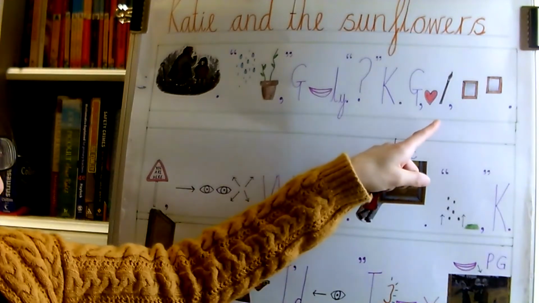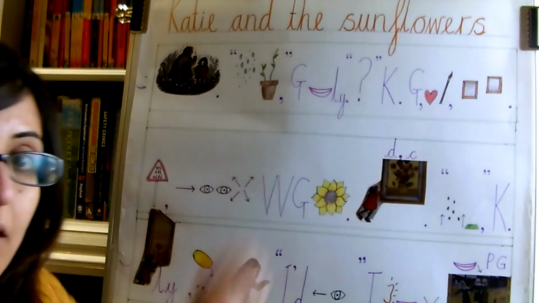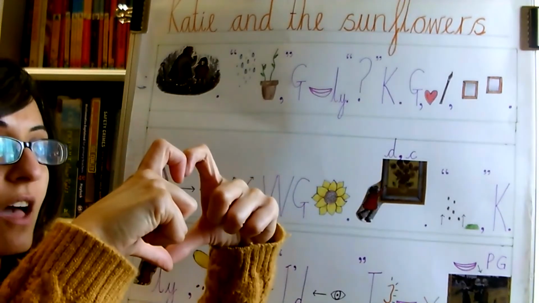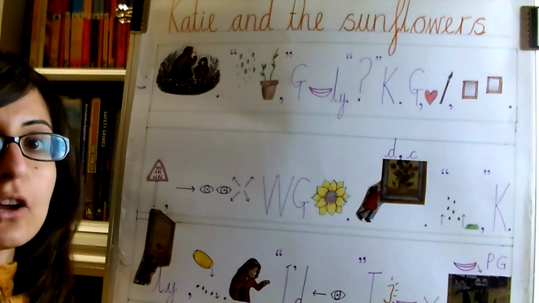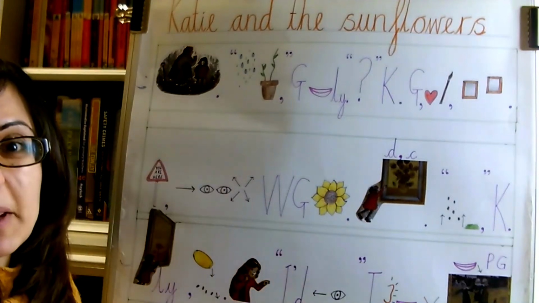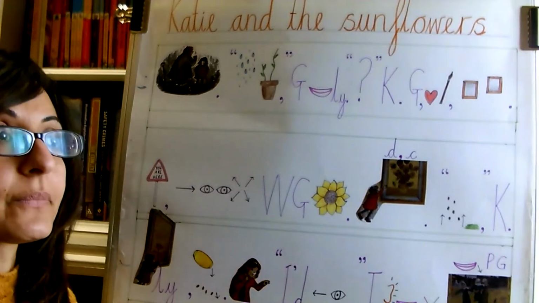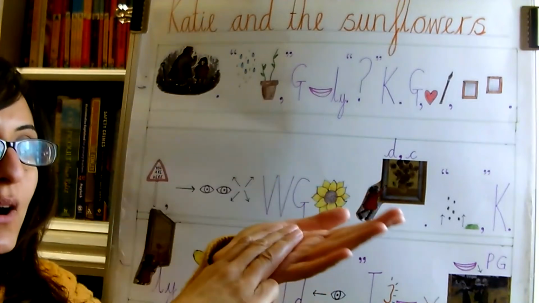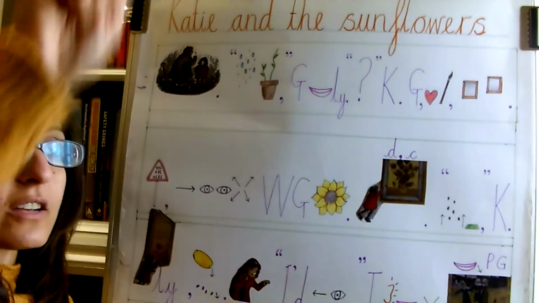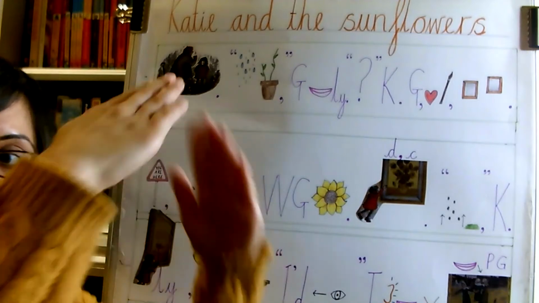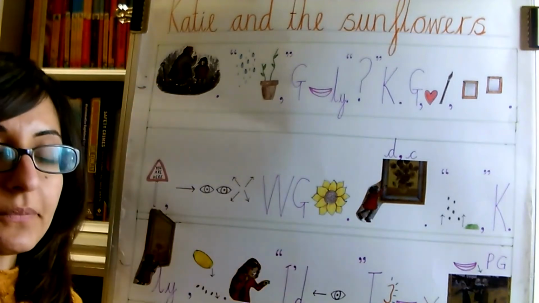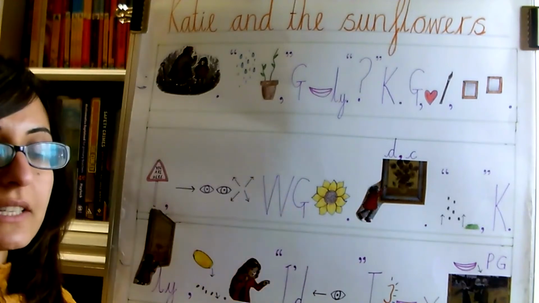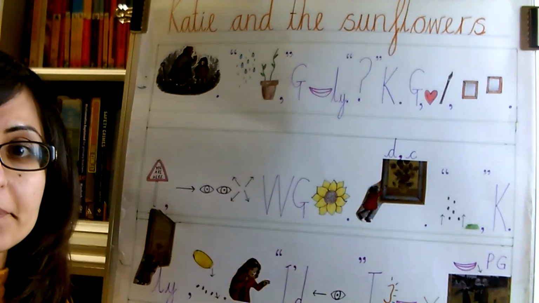Grandma, who loved art, suggested they go to an art gallery. Let's try that one. Grandma, who loved art, suggested they go to an art gallery. You could make up one for art gallery. Should we try that one again? Grandma, who loved art, suggested they go to an art gallery. Your turn. Suggested they go to an art gallery.